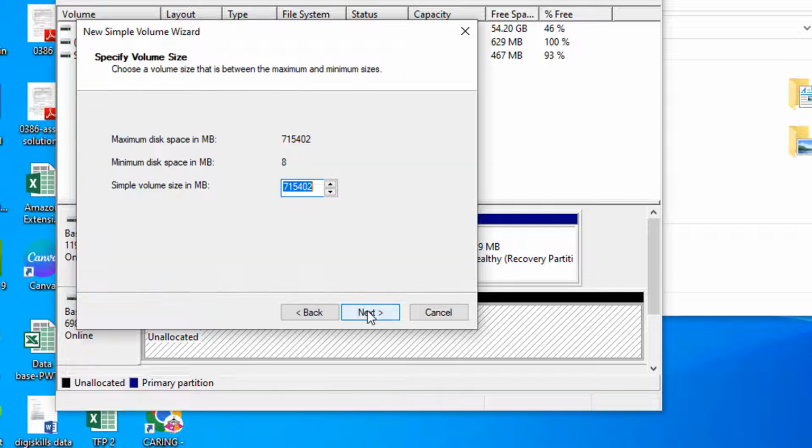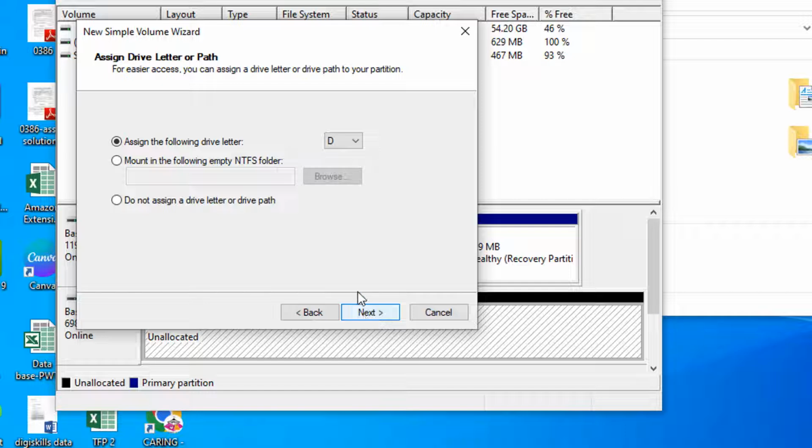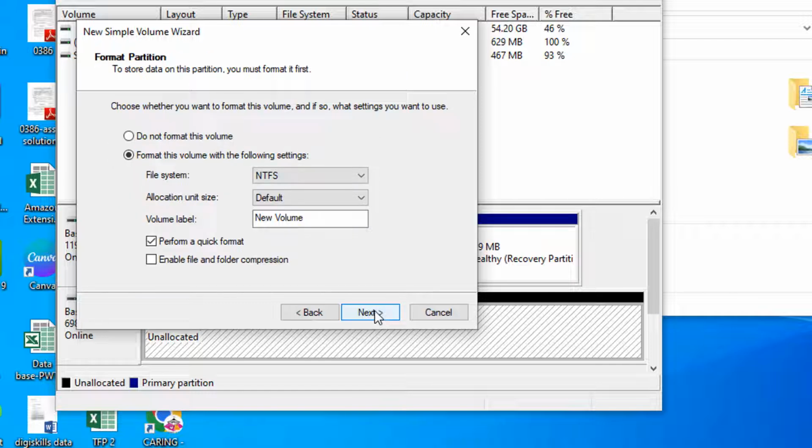So click on next. This is the window that appears in front of you. Don't touch anything here, keep it as it is by default. So click on next. Here you can choose a drive letter. I will choose E, and you can choose any from this list. Don't touch anything and click on next. Again keep everything as it is, as set by default.